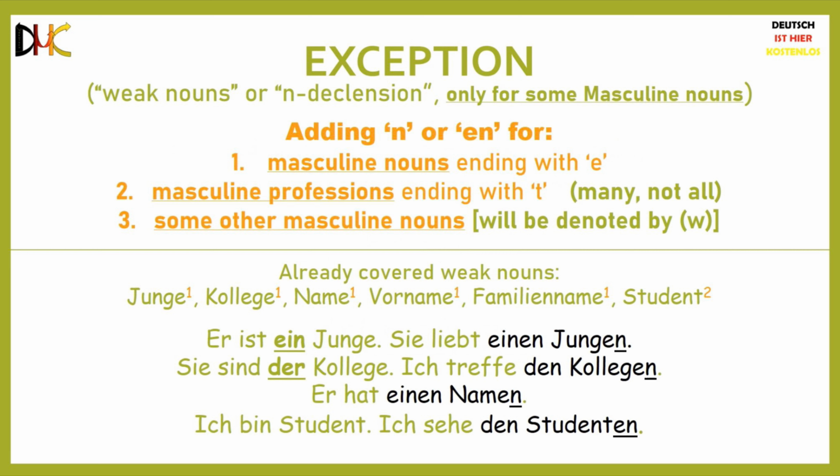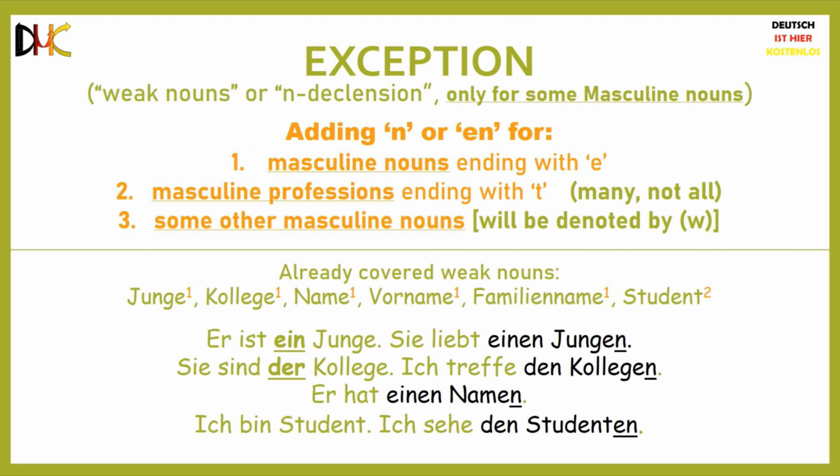There are some more masculine nouns that don't fall under the first or the second category, but still use this exception. We have not covered such a noun as of now. The concept of adding an n or en to these nouns is called n-declension, and all the nouns that use this n-declension are called weak nouns.